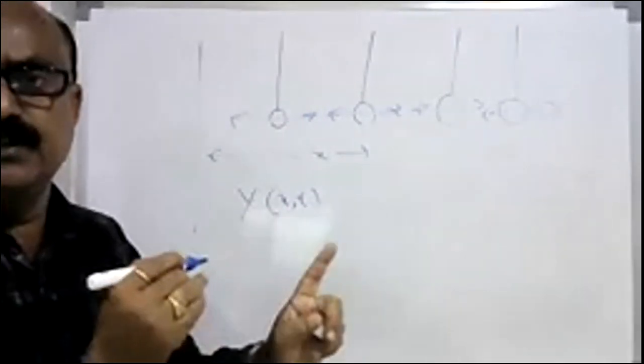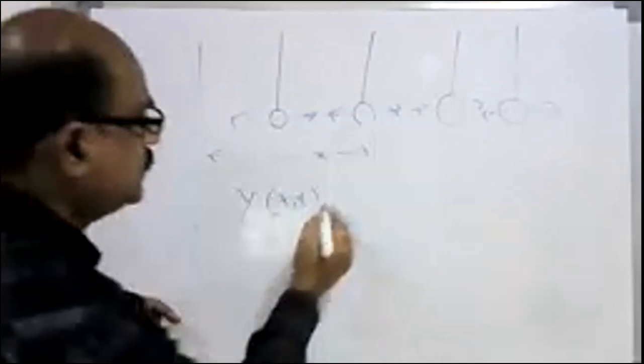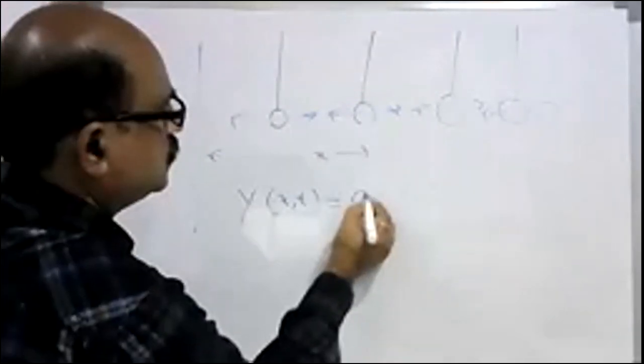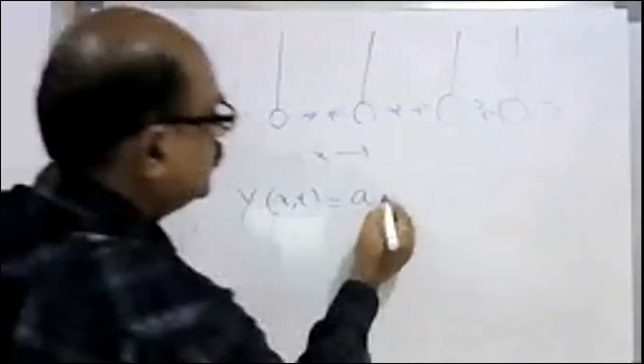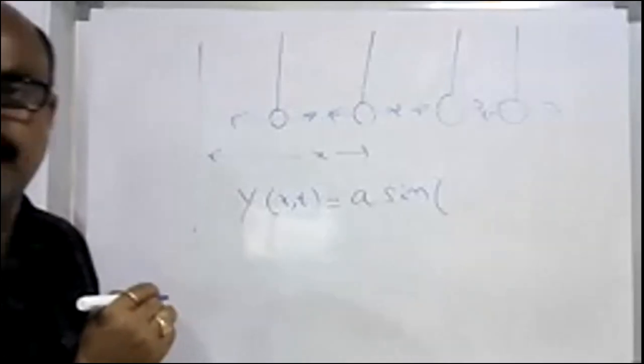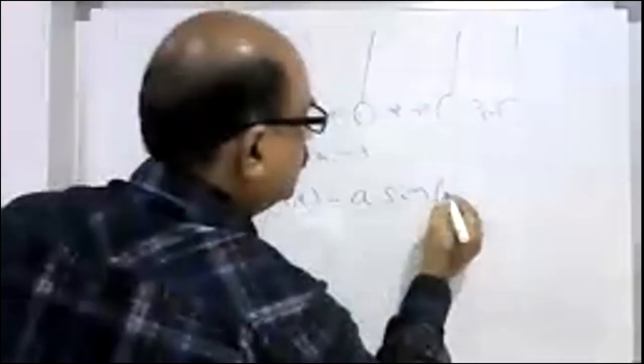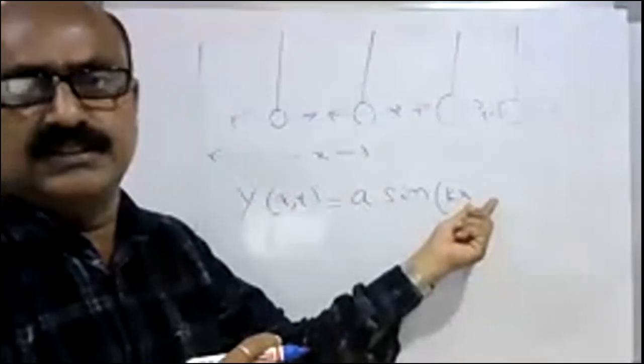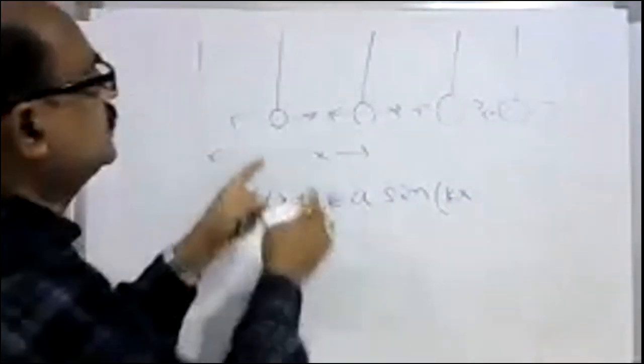Not only time, but also x, is equal to amplitude multiplied by sine of some fixed value. That is what is called phase. I write down here it is kx. I introduce the new term x because we have to decide for what particle.